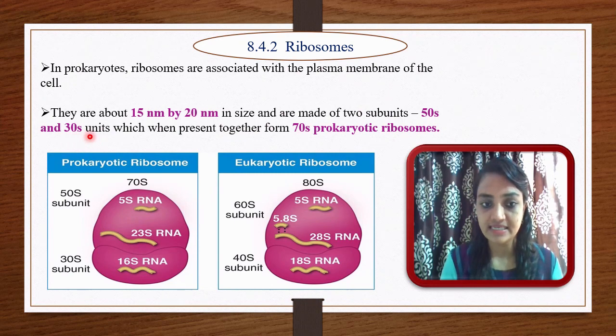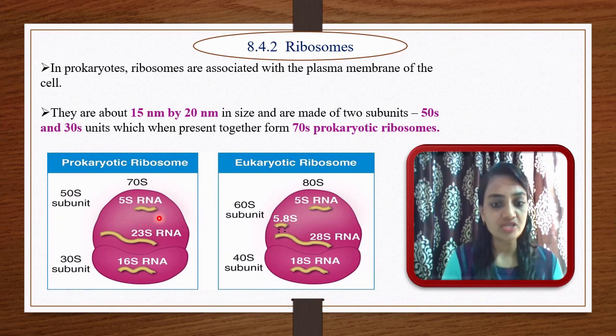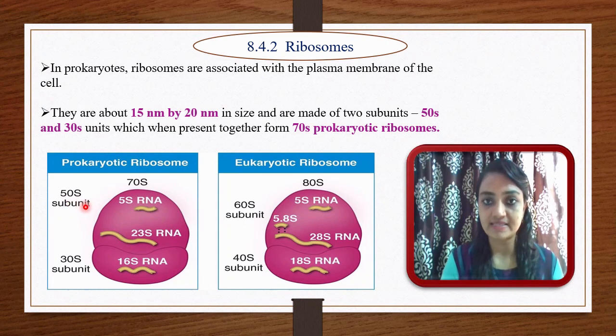That S indicates the Svedberg unit, which when present together forms a 70S. When the larger and smaller fragments bind together, they form 70S, meaning 70 Svedberg units of a prokaryotic ribosome. So here you can see the comparison between the prokaryotic ribosome and the eukaryotic ribosome. The larger fragment of the prokaryotic ribosome is 50 Svedberg units, whereas the smaller one is 30 Svedberg units, and if they combine together, they form 70 Svedberg units